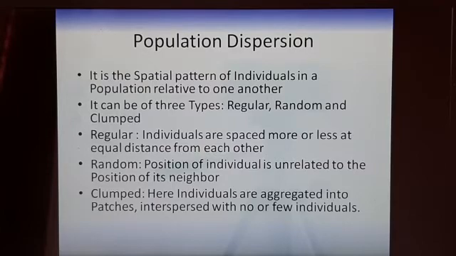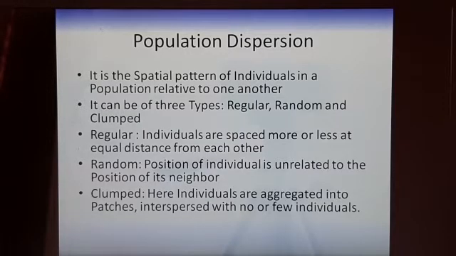Now, random dispersion is when the position of an individual is unrelated to the position of its neighbor. You cannot say that 5 people are living here and at what distance another 5 or 10 will be living. There is no prediction. There is no relation, so we call it a random dispersion.